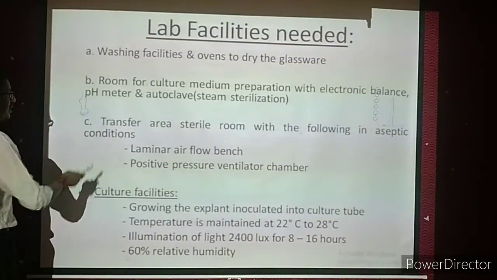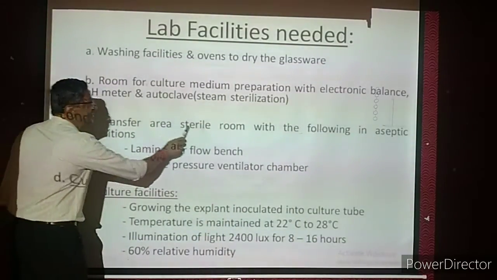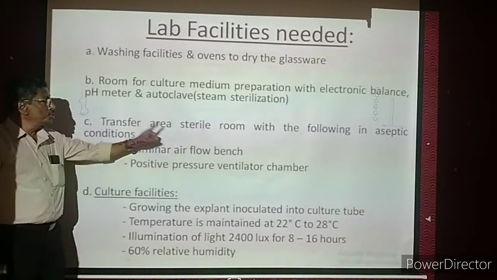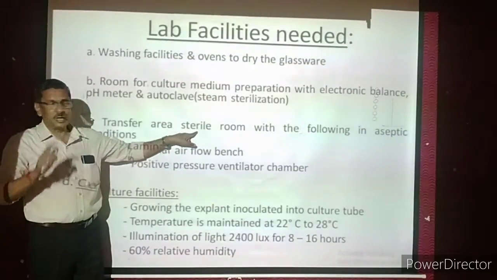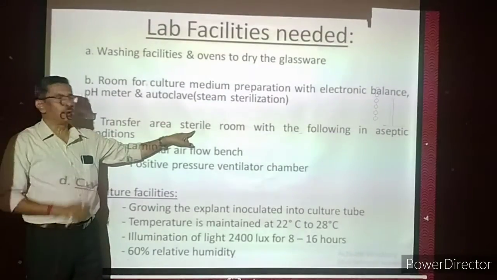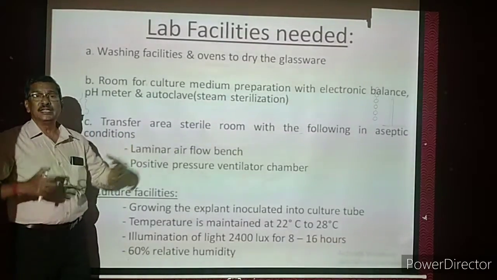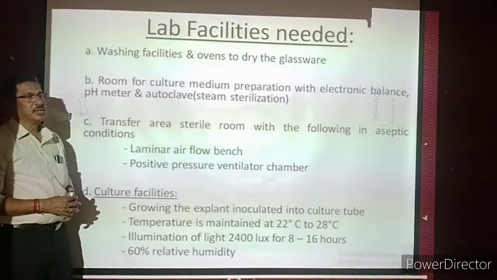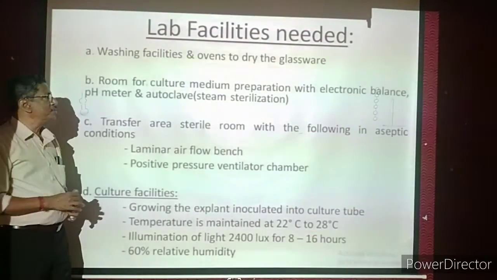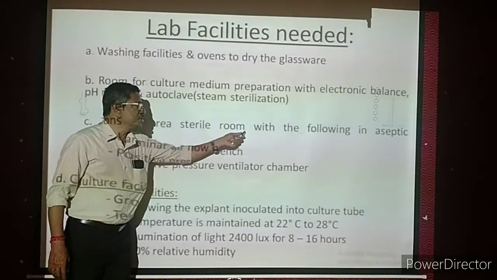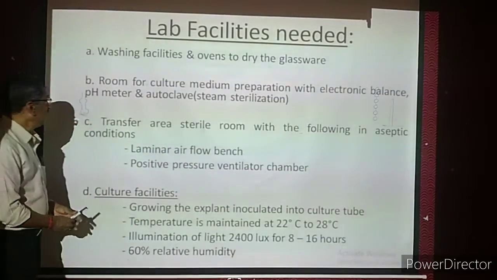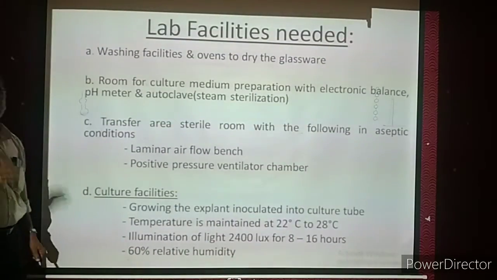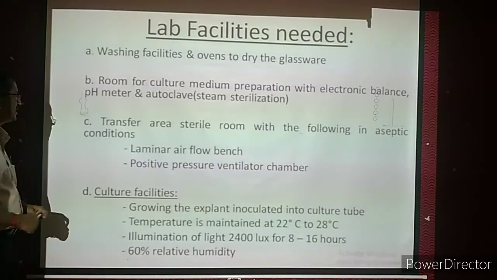Then the third one is the transfer area, the sterile room. The room should be a sterile room, meaning we are 100% sure there are no microorganisms. It is a transfer area where the culture medium can be transferred and the plant tissue that is taken can be kept, everything, in aseptic condition. What is the meaning of aseptic? 100% no microorganisms are seen. That is called aseptic conditions.